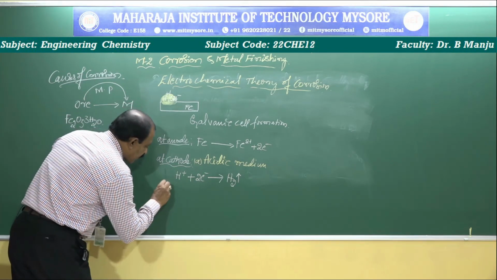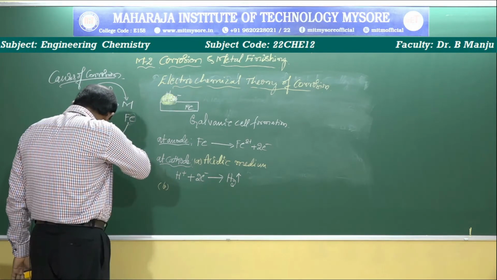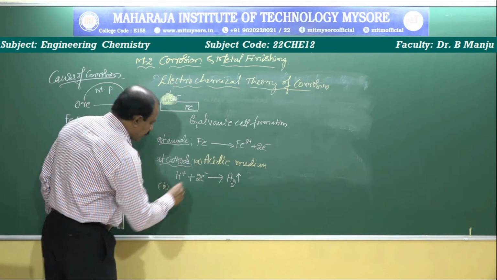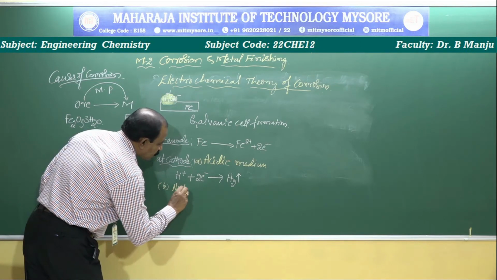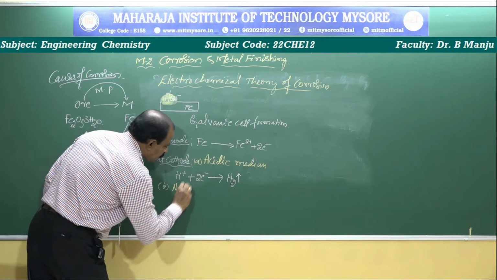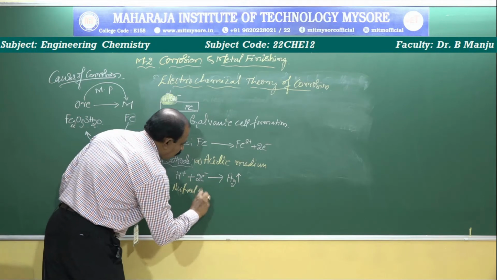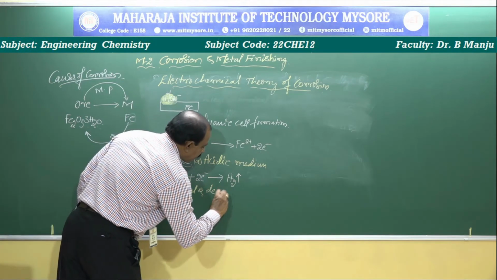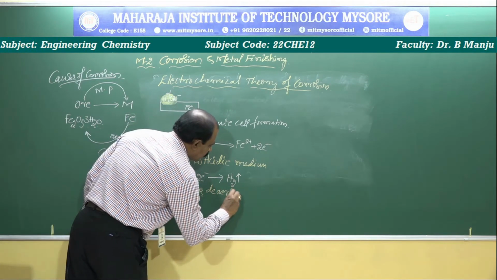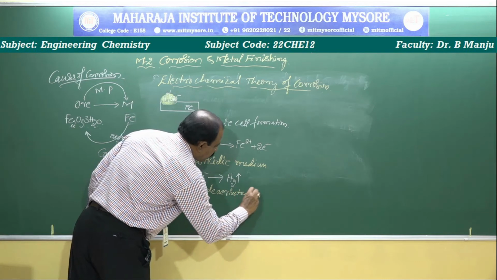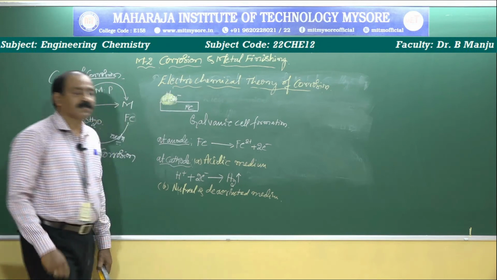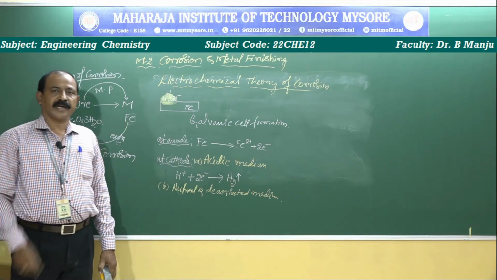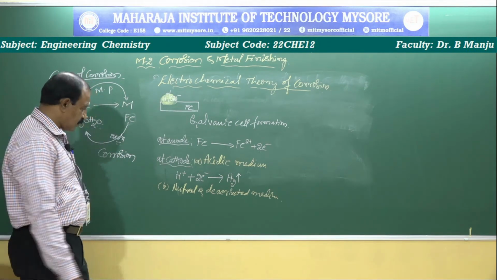Then I come to the second condition: a neutral and deaerated medium. Aerated means in presence of oxygen, deaerated means absence of oxygen.